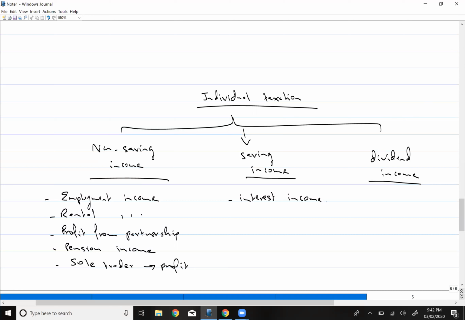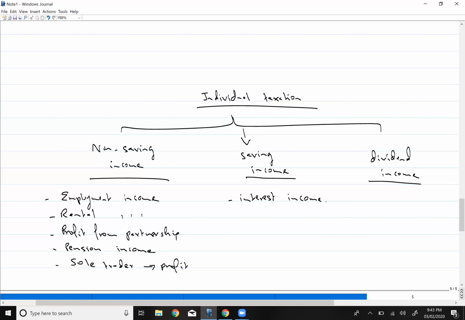Okay, now the last one is non-saving income. Under non-saving income, we have employment income, rental income, profit from partnership, pension income, and profit from sole proprietorship. Employment income means, let's say you're doing a job somewhere, so against that job you will be receiving some salary and some bonuses.